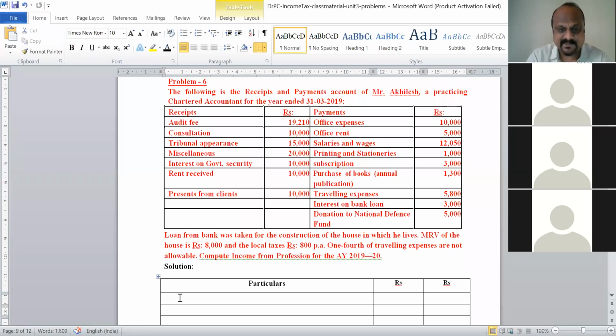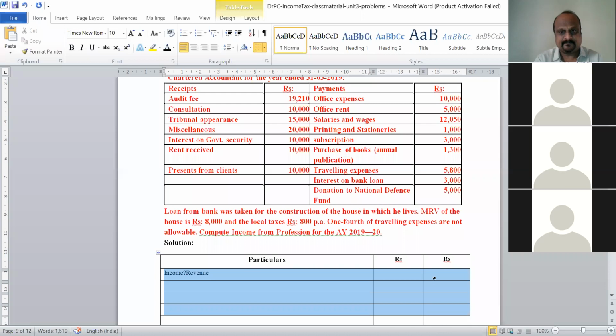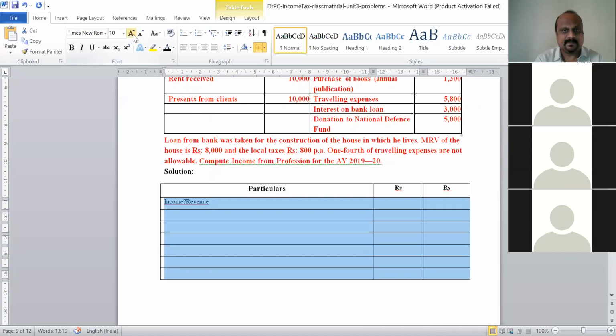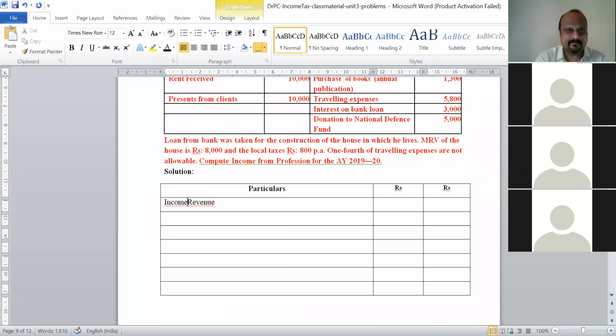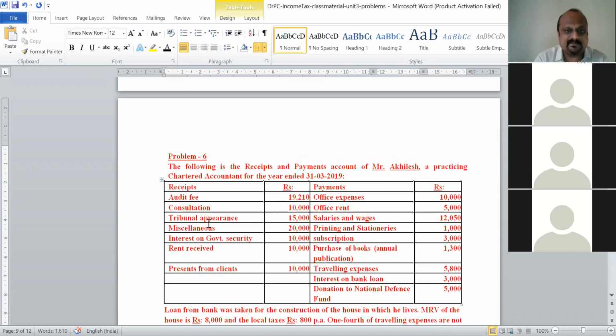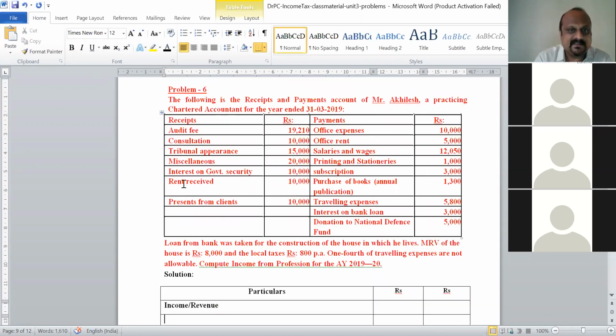First thing is we have to identify what the income is. Income or revenue is the sum of all the receipts, so that should make up the income or revenue. Let us see the first item here and go on checking one by one now.